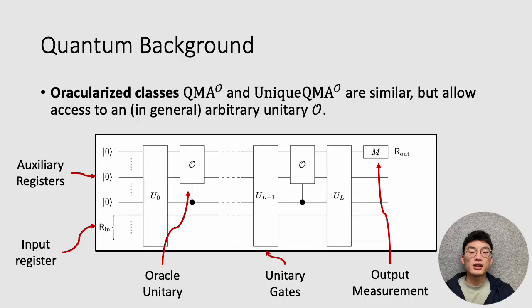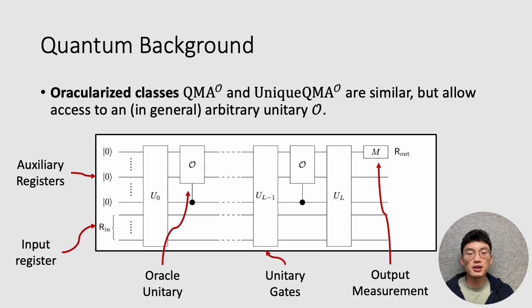Additionally, another important idea is these oracularized complexity classes, QMA to the O and unique QMA to the O. These are defined similarly, but now we allow access to some arbitrary oracle or unitary O. So pictorially, what's going on with all these pieces put together, we have some auxiliary registers, which are computation registers, as well as the input register for the input witness.